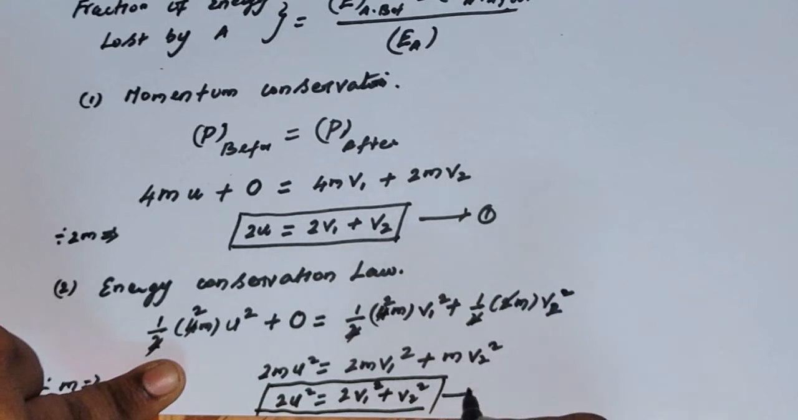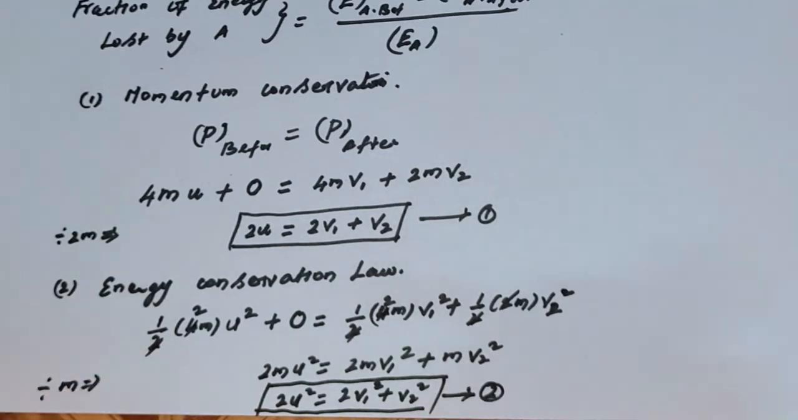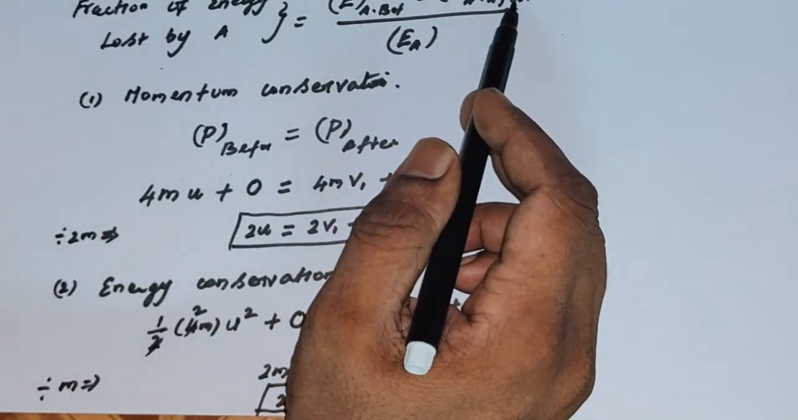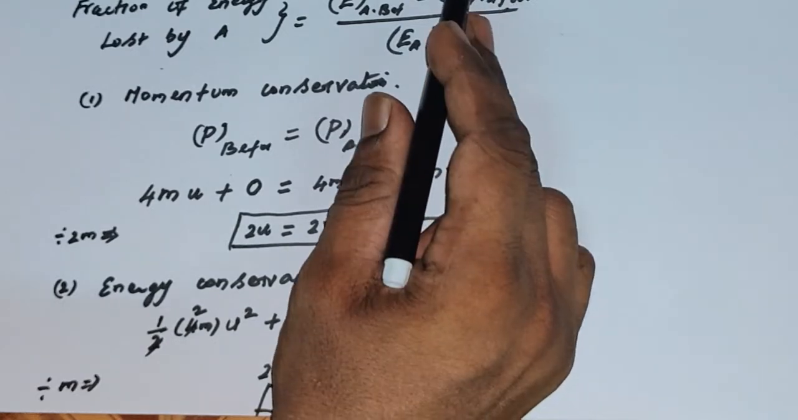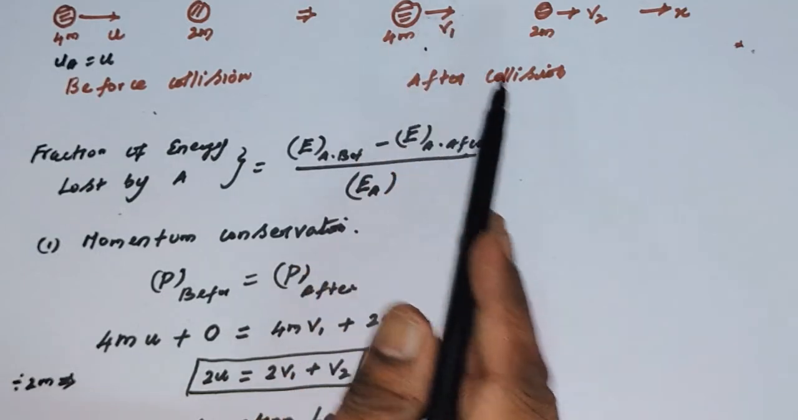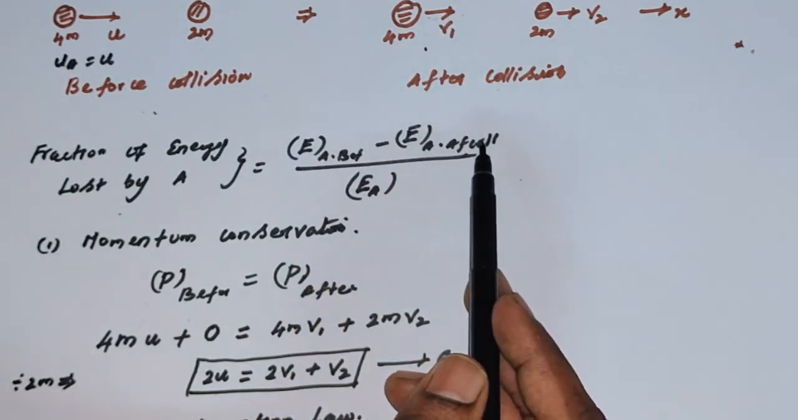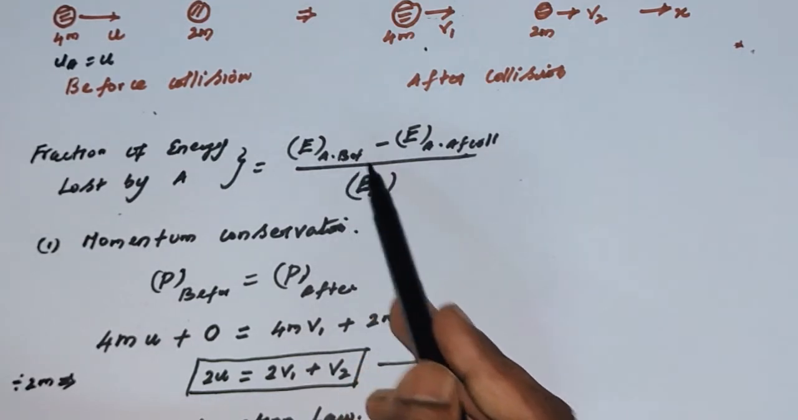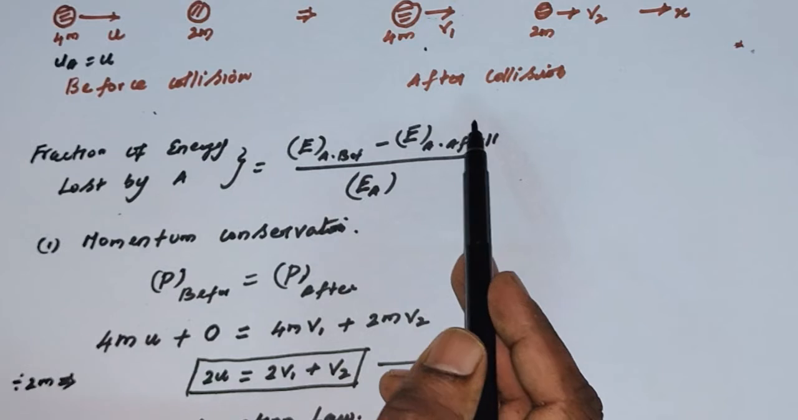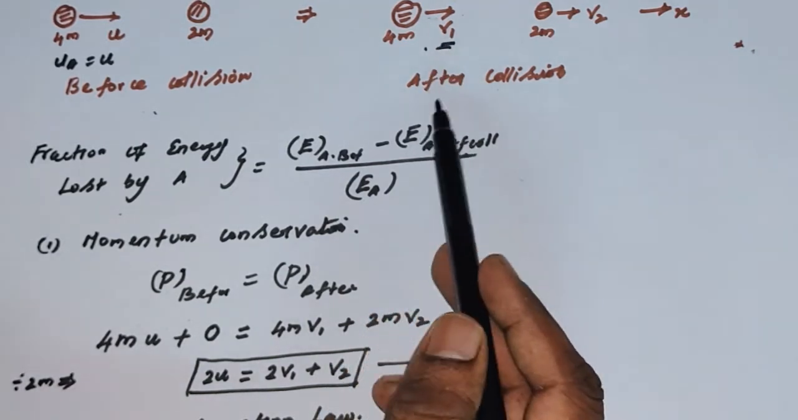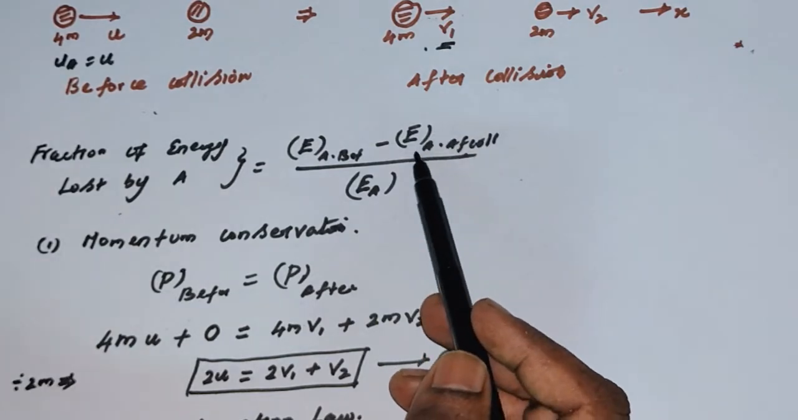You can take this as equation number 2. Now we want to find the energy here. Actually, we need the energy of the particle after the collision. That means we need to find the velocity of A, because we know the energy of the object A before collision. We need to find only the velocity of the object A after the collision. Once we know that, we can find the energy of the object A after the collision.